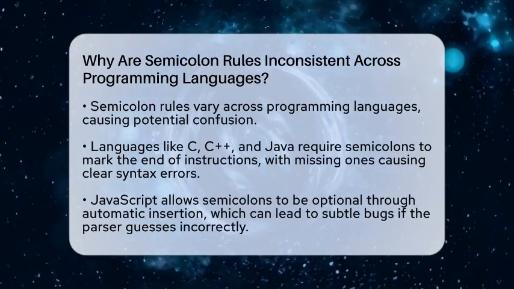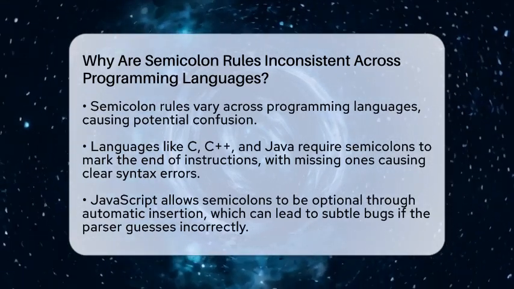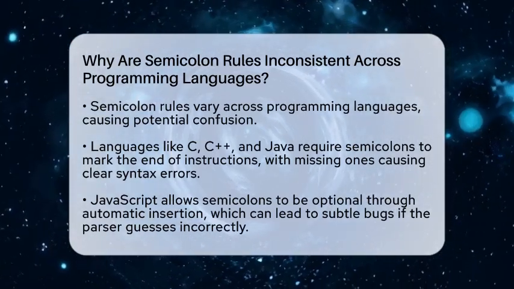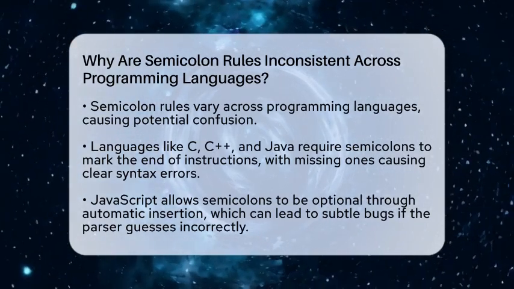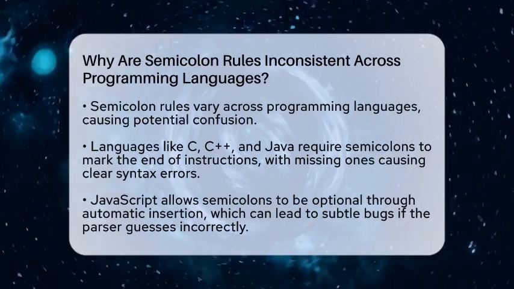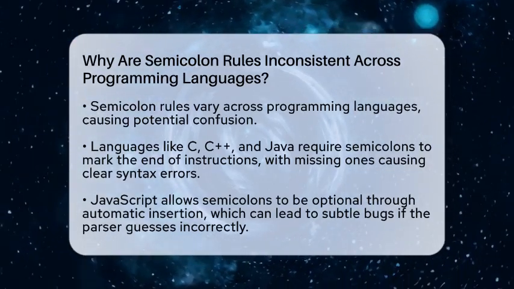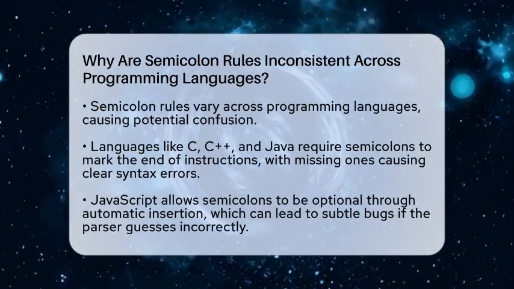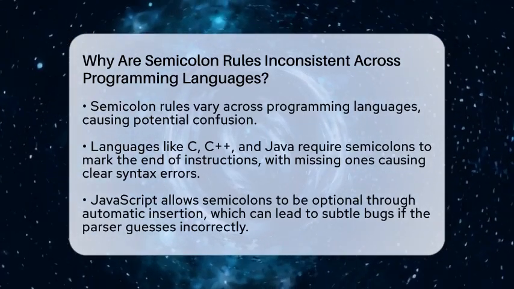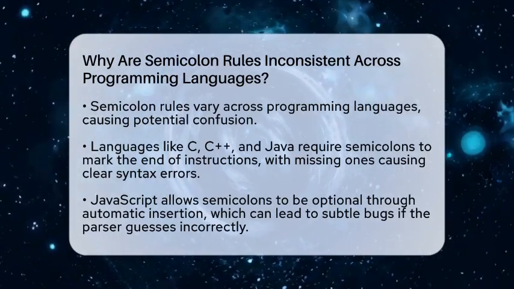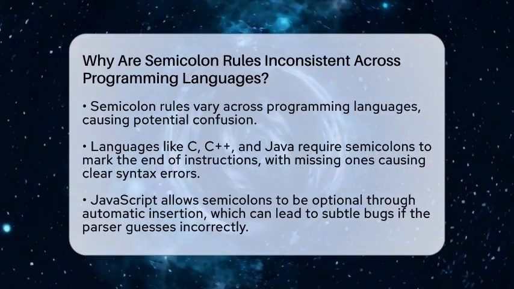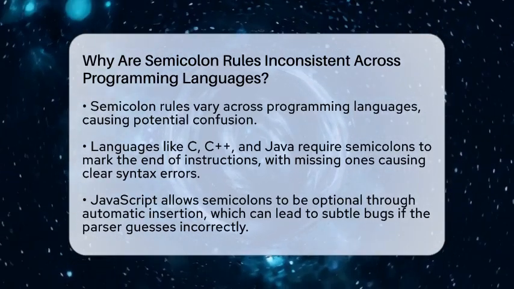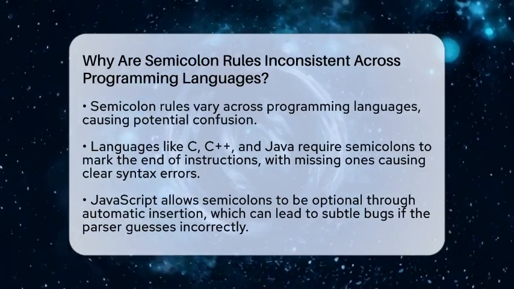In some languages like C, C++, and Java, semicolons are like the period at the end of a sentence. They are mandatory to mark where one instruction stops and the next begins. If you forget one, the compiler or interpreter throws a syntax error, making it clear that something is missing. This strict rule helps avoid ambiguity and makes debugging easier because the error points directly to the missing semicolon.